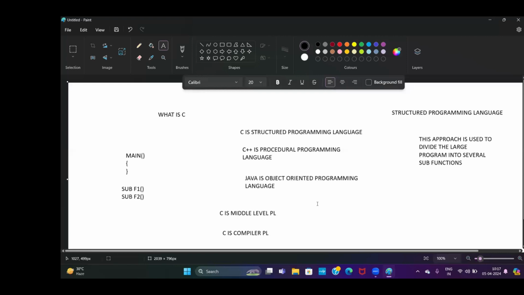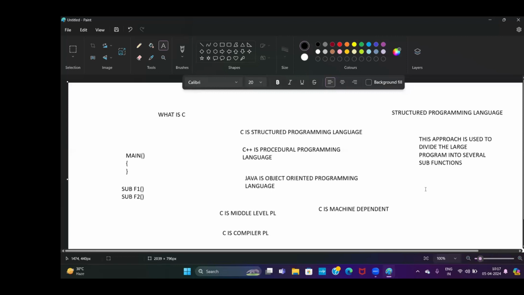Next one is what? C is a compiler programming language. The most important point is C is machine dependent. What is the meaning of machine dependent? It is depending on the operating system, depending on the system. So it is directly interacting with the system, so it is working very fast. So it is very, very important. These are the 4 key points for understanding C.